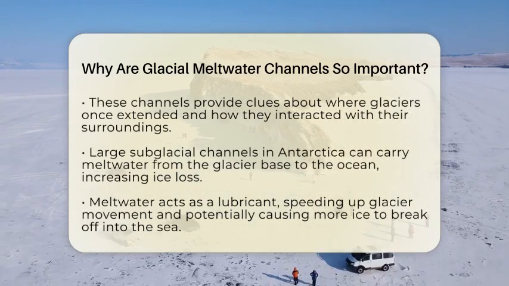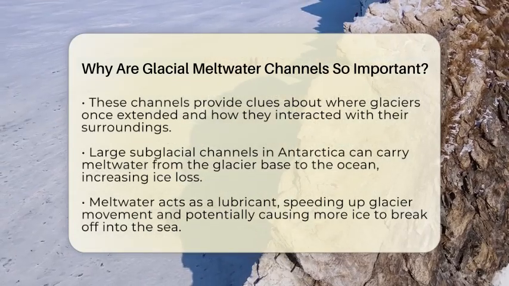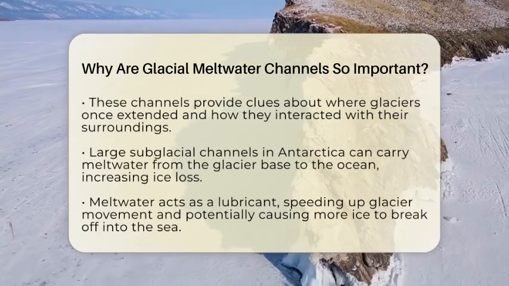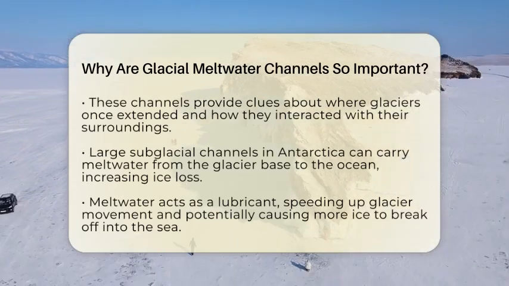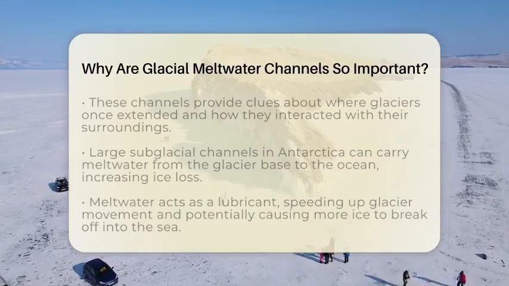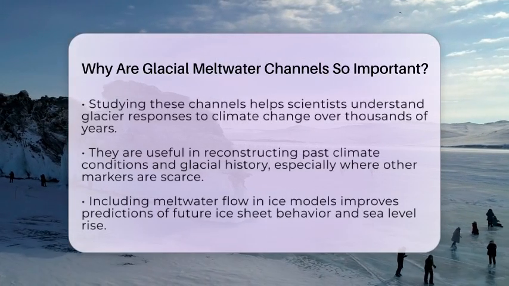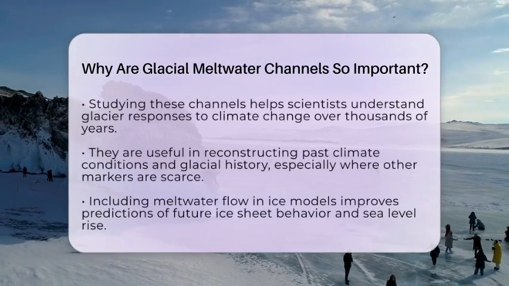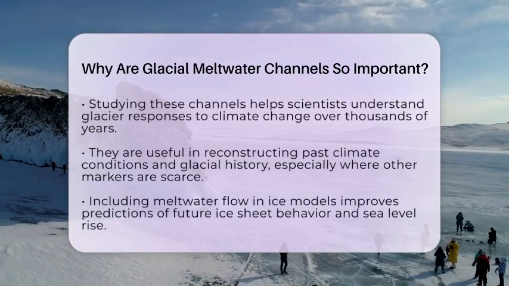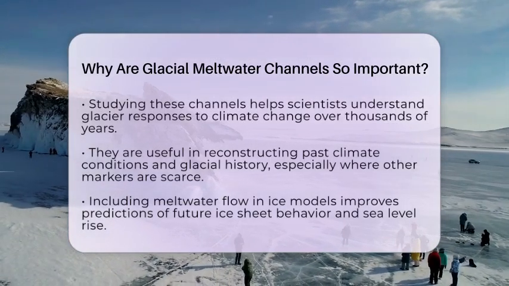For example, in Antarctica, some glaciers have large subglacial channels that carry water from melting at the base to the ocean. This process can speed up ice loss by melting more ice at the grounding line, where the glacier meets the sea. Faster melting here can cause glaciers to retreat more quickly, raising sea levels worldwide.